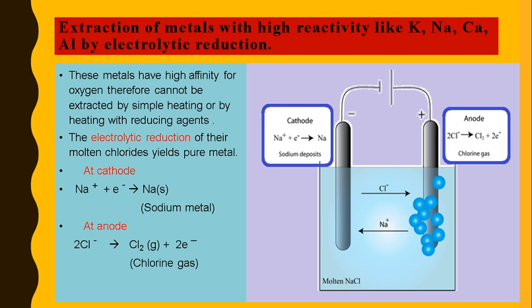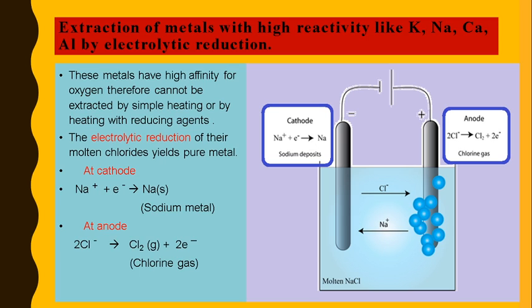Let's discuss everything in detail now. First, we will discuss extraction of metals with high reactivity. Example, potassium, sodium, calcium, aluminium. You know that every metal mentioned here comes above hydrogen in the reactivity series. They have very high affinity for oxygen.